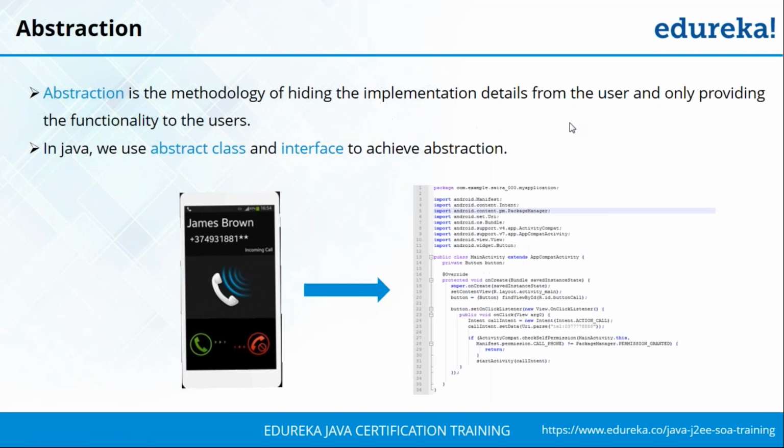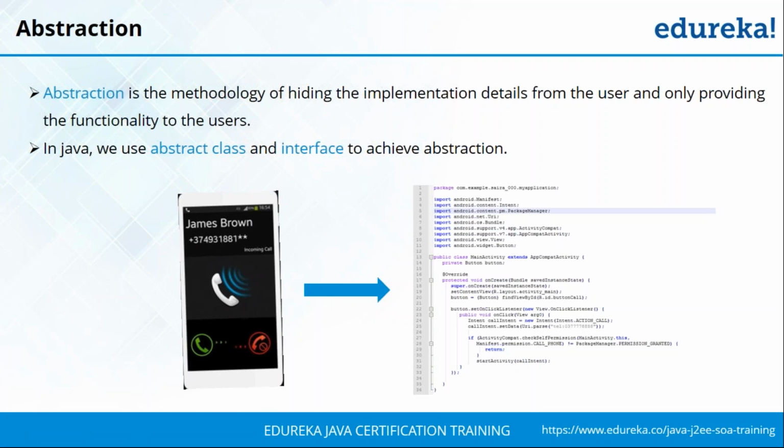Now, the final concept that we are talking about is data abstraction. Basically, when we talk about data abstraction, it means that you're hiding the details and only showing the essential details. Now, if you look at the image here, whenever we get a call, we just see an option to either pick it up or cancel it. But in truth, there is a lot of code that runs for every action that you do. But we do not need to worry about that.